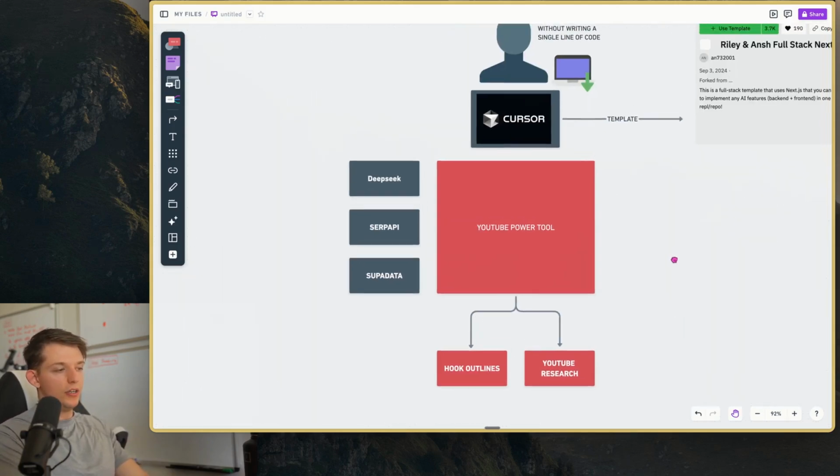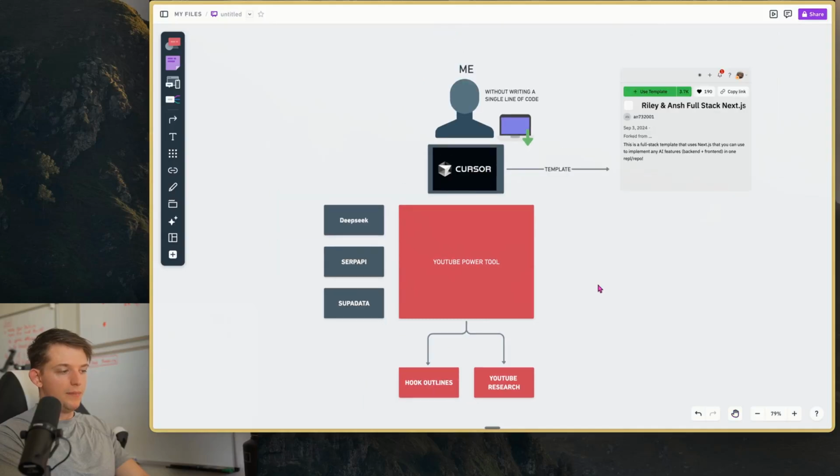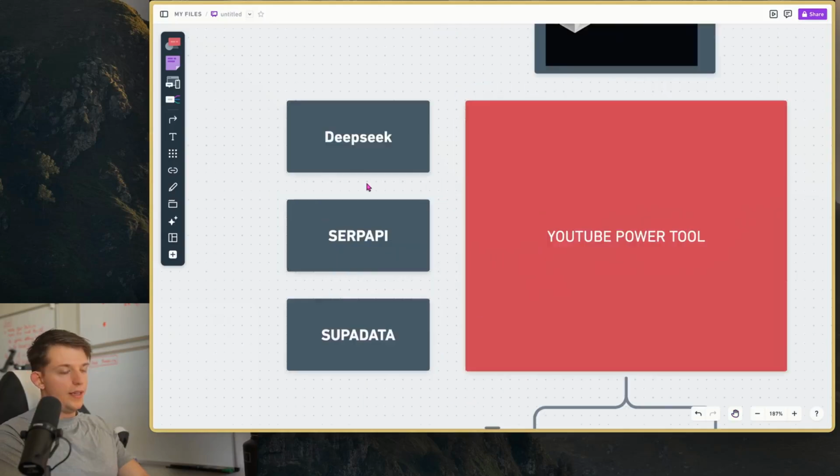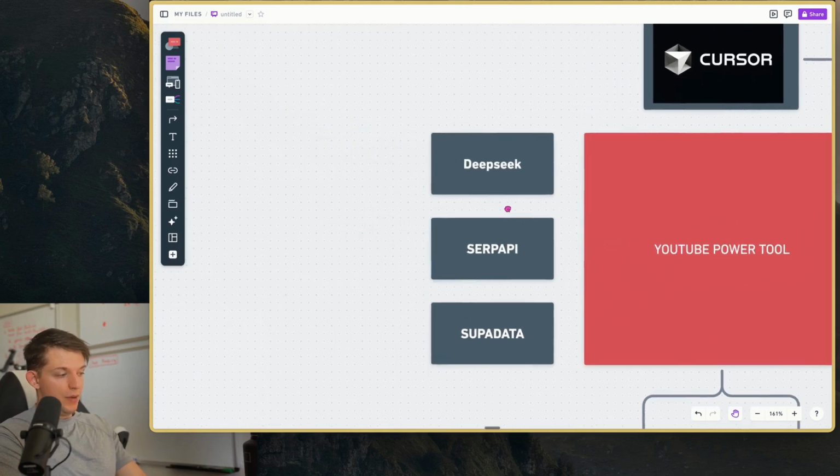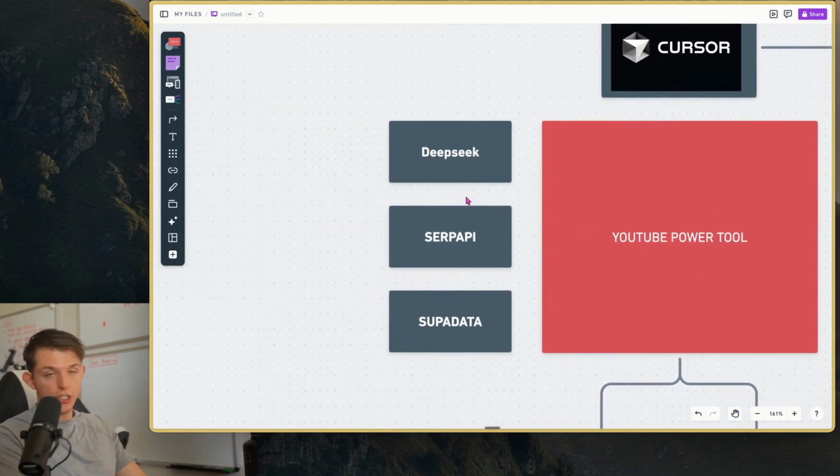I'm not saying I'm going to have it hooked up to payments by the end of this video, but I'm saying that I'm going to have these core features in the three main APIs that we're going to be using, along with GPT-4o or GPT-o1. We might be using that, but we're also going to be using Deepseek, which is the new AI model that's 10 times cheaper than ChatGPT 4o or Claude. We're going to use that.